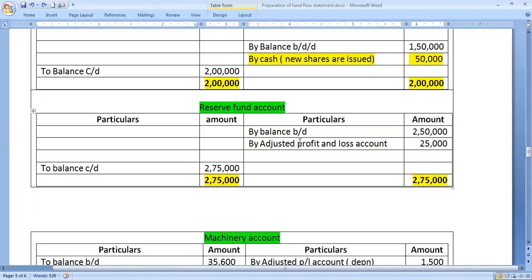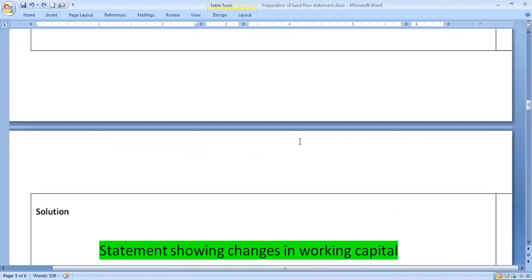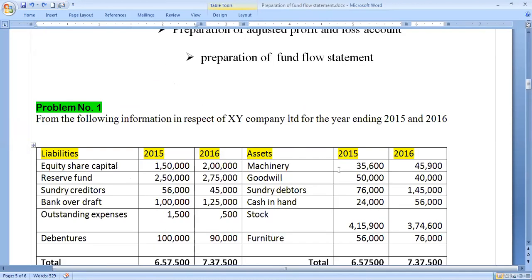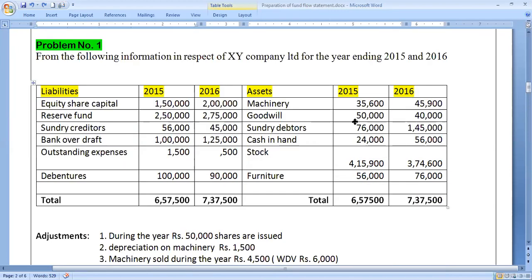Goodwill written off 10,000. We have not opened a goodwill account on the reason that there are no adjustments regarding the goodwill. 50,000 rupees in 2015, 40,000 rupees in the year 2016. That means during this year 10,000 rupees goodwill is written off.